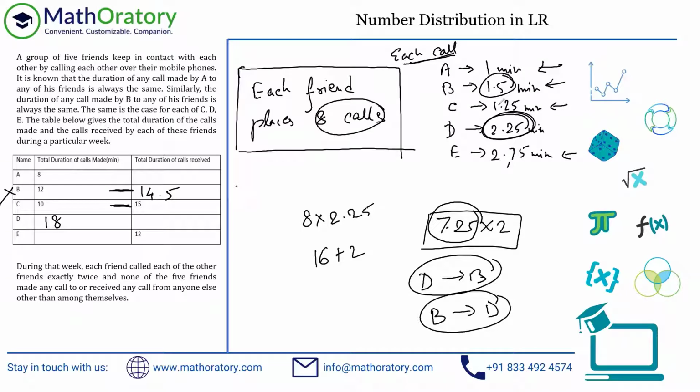Instead of D to B, you have B to D. So that's a drop of 0.75 minutes, but there will be two such calls. So there will be an overall drop of 1.5 minutes, right? So effectively what we can say is this value will reduce by 1.5. So this will go to something like 13, right? So 14.5 minus 1.5. So that's 13 basically.